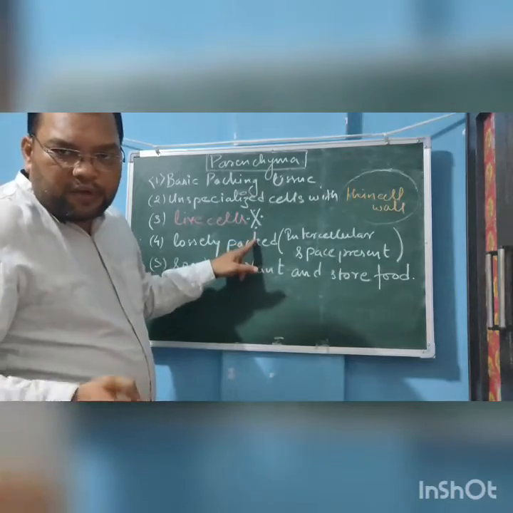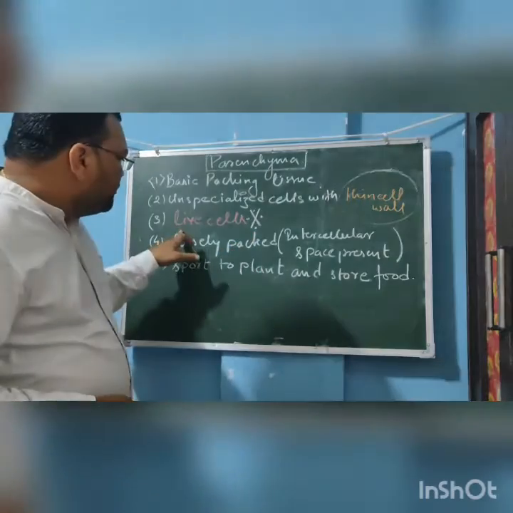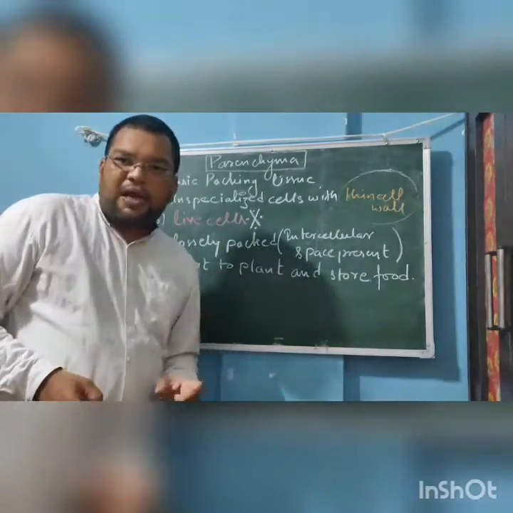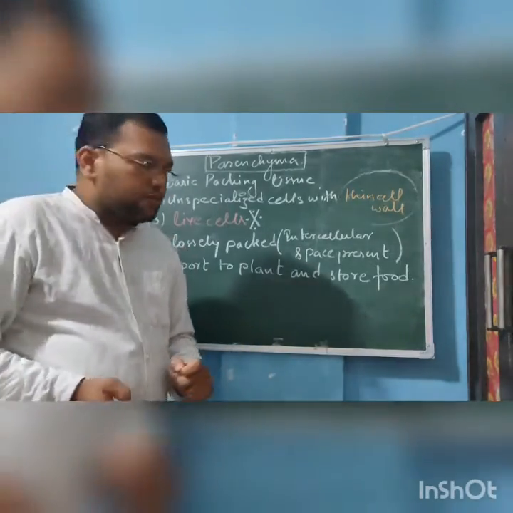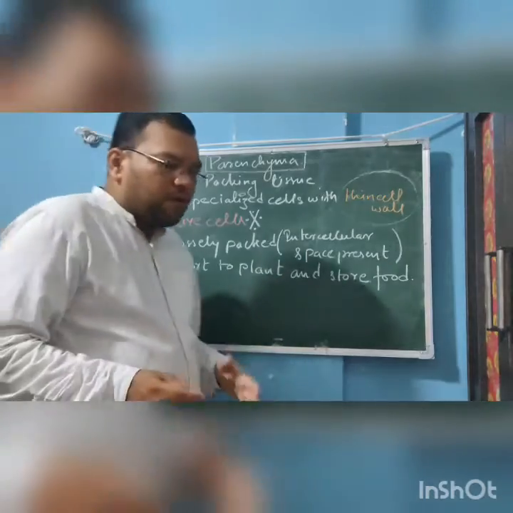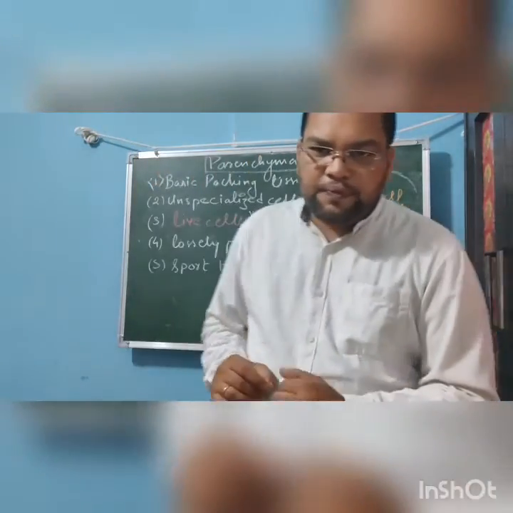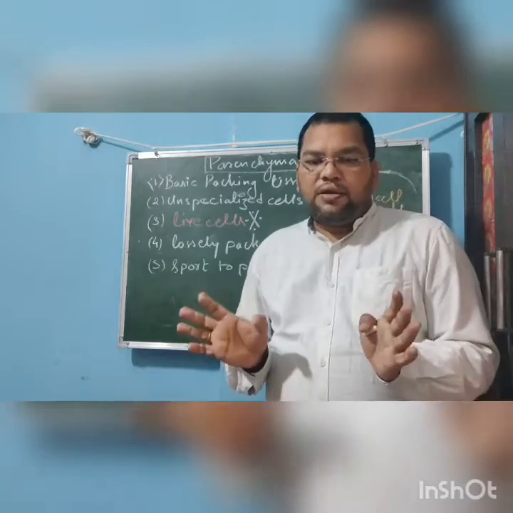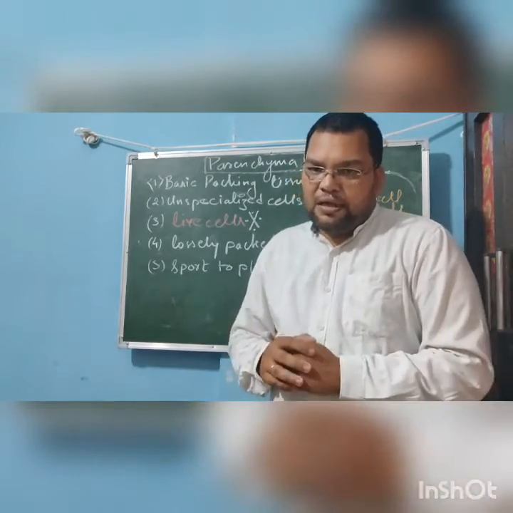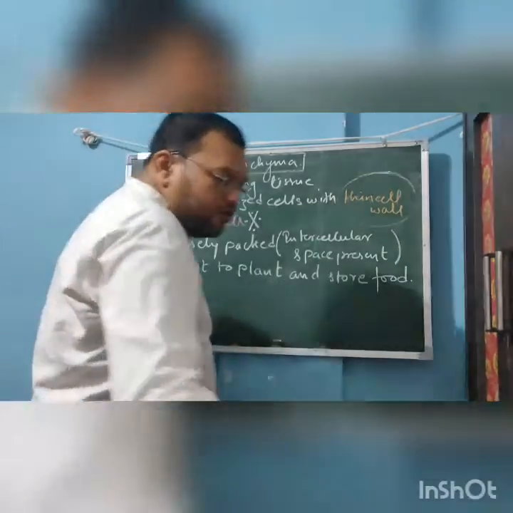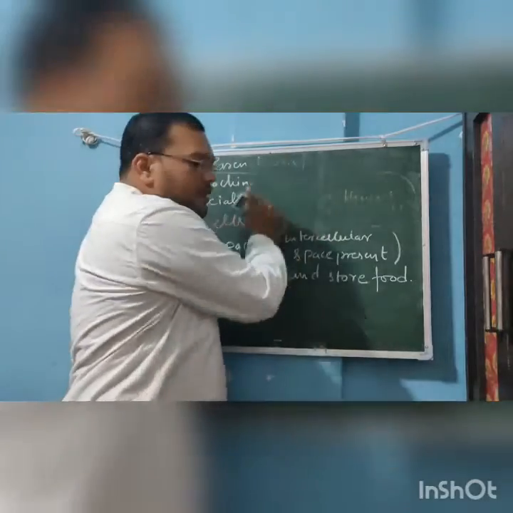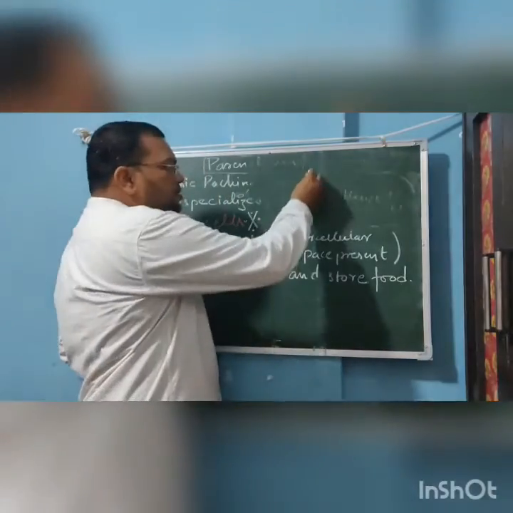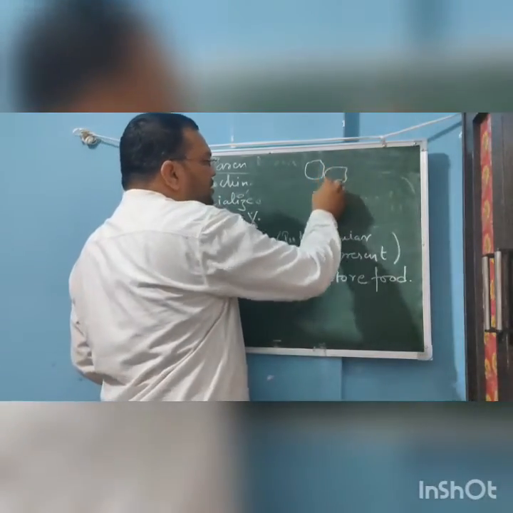Now this is the sign for important. All the parenchymal cells are living. There is no dead cell in the parenchymatous tissue. Now the next thing is very important. They are loosely packed. Now what does it mean, loosely packed? I'm making the diagram for you. Now let us suppose these are the cells.